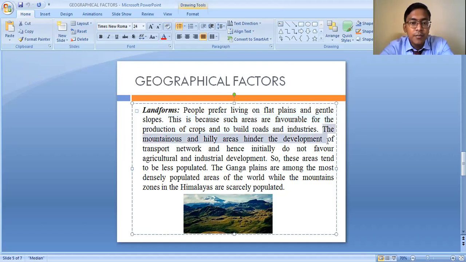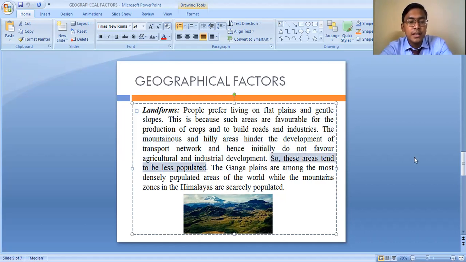On the other hand, the mountainous and hilly areas hinder the development of transport networks and hence initially do not favor agricultural and industrial development. In those areas, the development of better transportation networks and industrialization cannot take place because of the rugged topography. Even the agricultural system is not so highly developed. This is the reason that the mountain areas and hilly areas of the world are not so much populated like the plain areas. So these hilly areas or mountainous regions tend to be less populated.